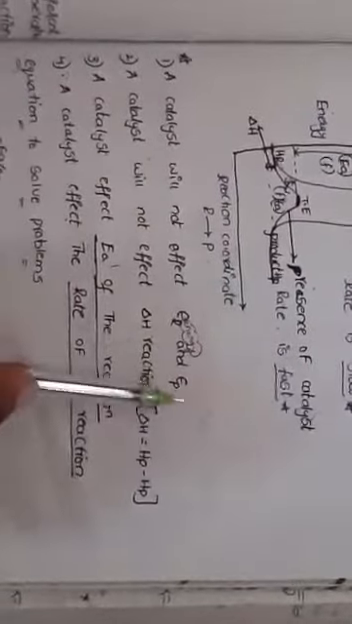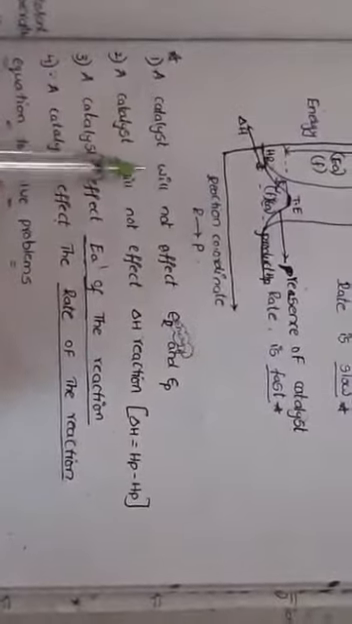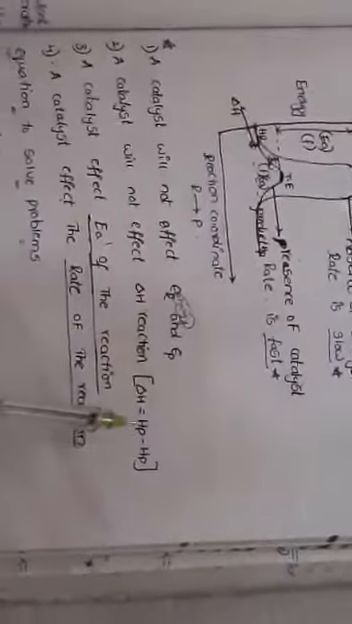A catalyst will not affect the energy of reactants and the energy of products. Not affect. A catalyst does not affect delta H. Delta H means heat of reaction. Heat of reaction means energy of products minus energy of reactants. So a catalyst does not affect the energy of reactants and products, and also the heat of reaction.